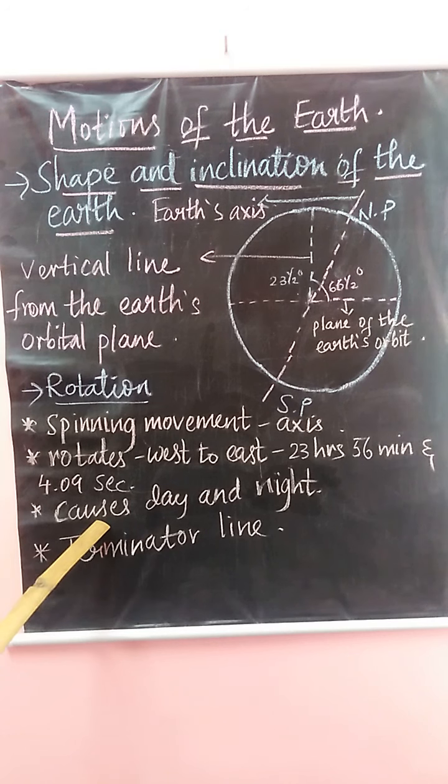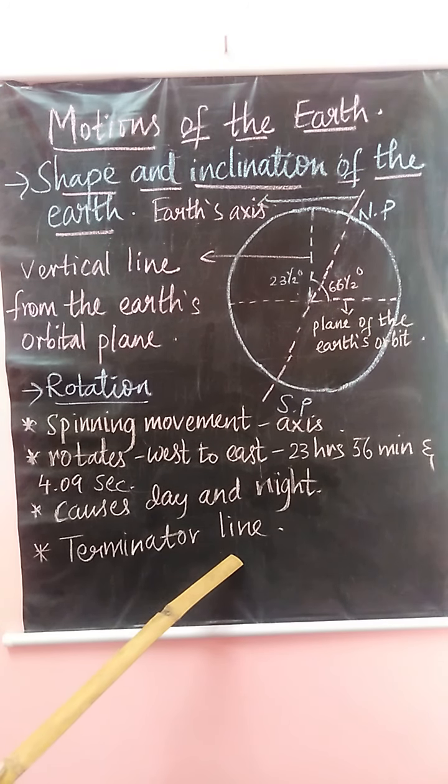See, as the earth is spherical in shape, only 1/2 of it is illuminated by the sun at a time. Illuminated, that is the lighted part. The other half remains dark. The illuminated portion of the earth experiences day, whereas the darkened part of the earth experiences night. The line which divides the surface of the earth into a lighted half and a dark half is called the terminator line.